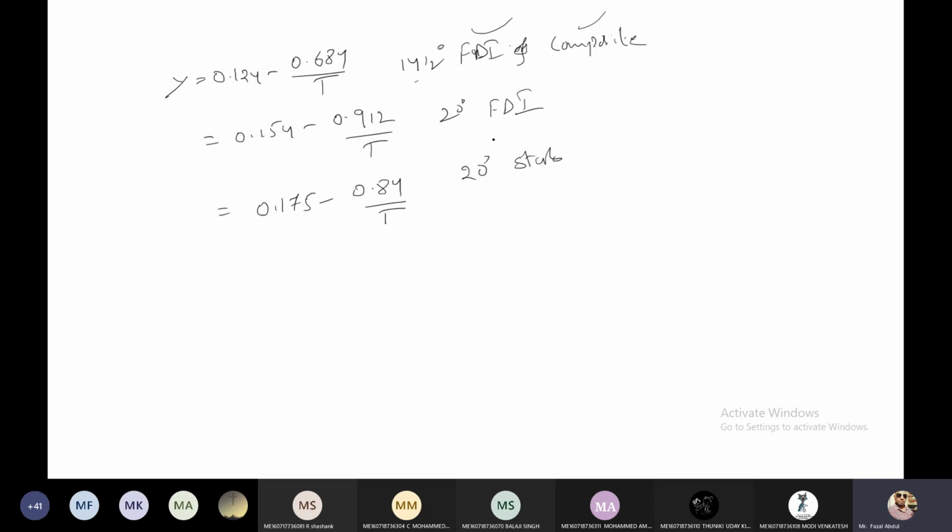So based on the system of gear teeth, we have to select this Y value, the Lewis form factor, where in this equation the p is the number of teeth.